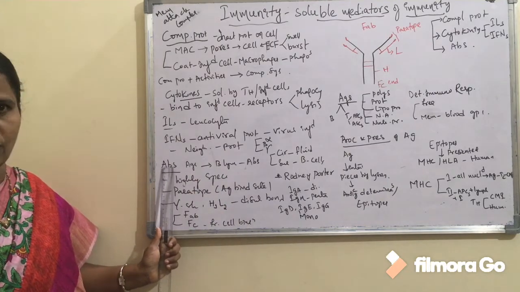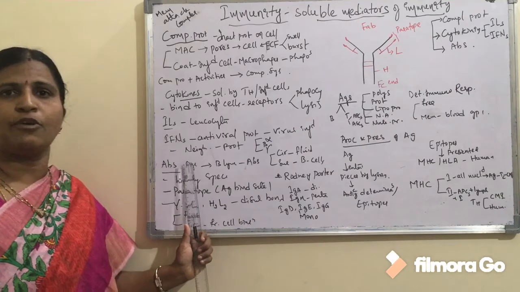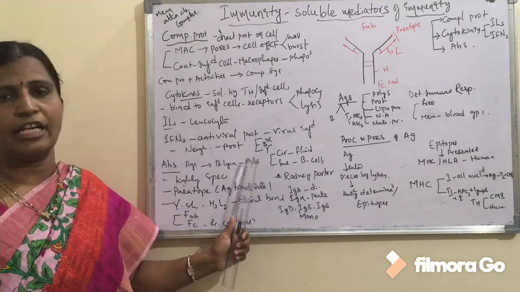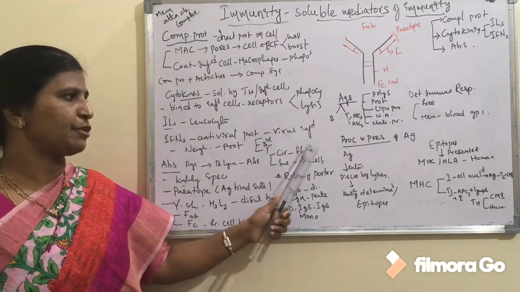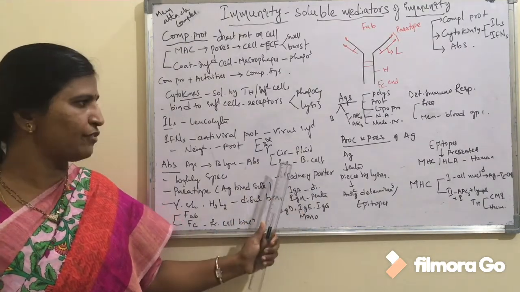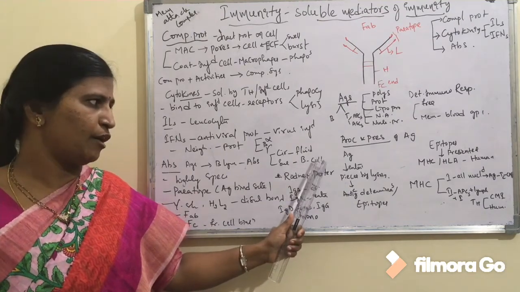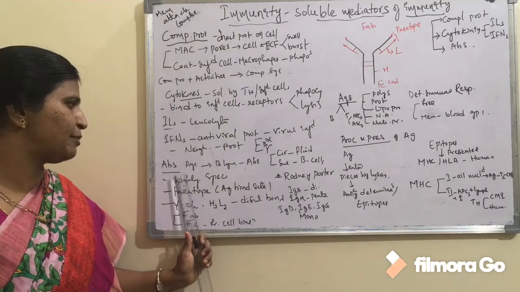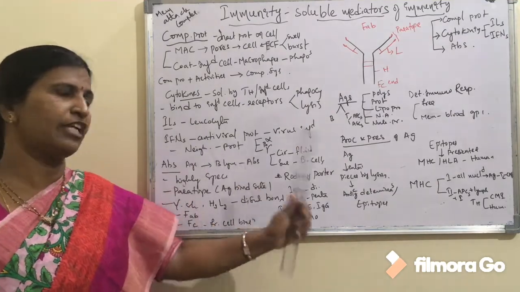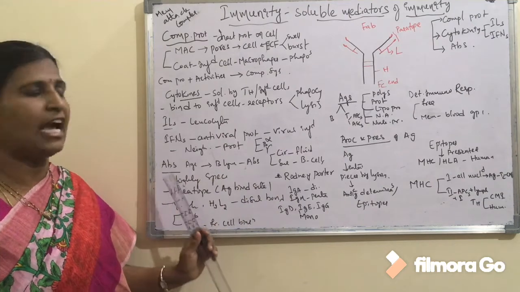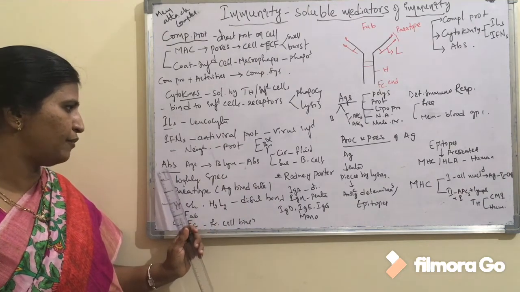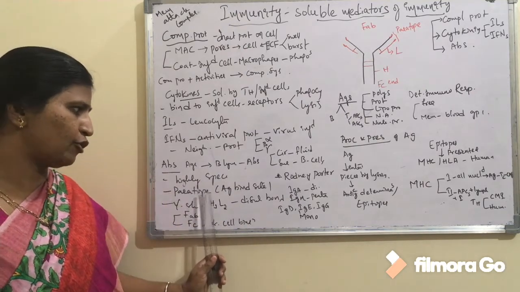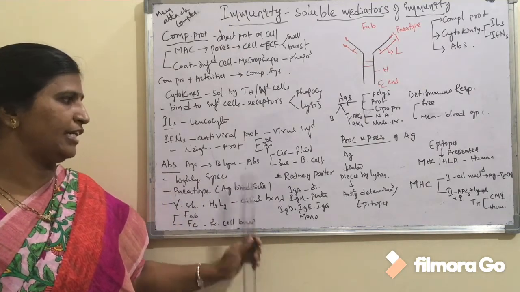And coming to the antibodies, children, the third one is the antibodies. Antibodies are produced by the B lymphocytes whenever a pathogen enters into our body, and antibodies are of two types, circulating antibodies which are present in the body fluids, whereas the surface antibodies are present on the membrane of the B cells. And these antibodies are highly specific. That means a particular antibody has the capacity to react with a specific antigen only. The site with which the antibody is binding to the antigen is known as the paratope, or it is also known as the antigen binding site.